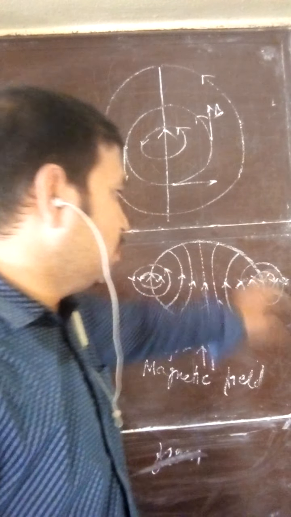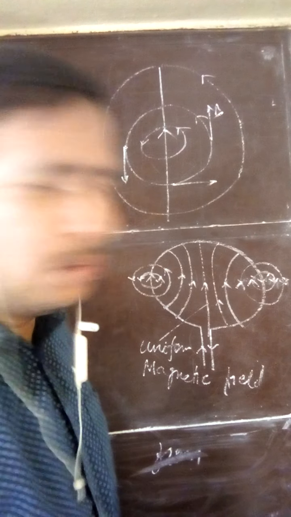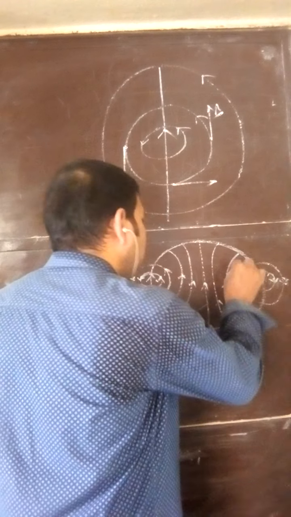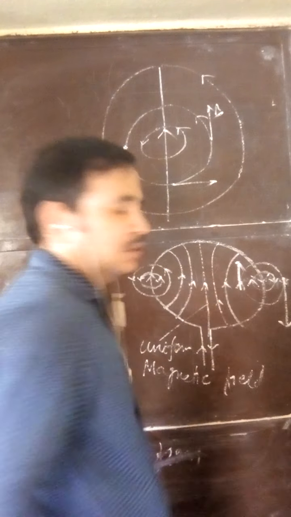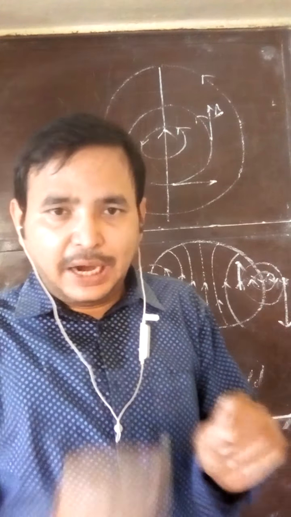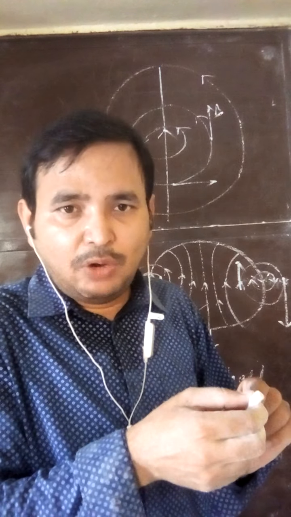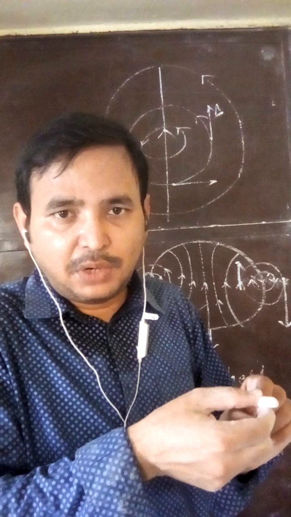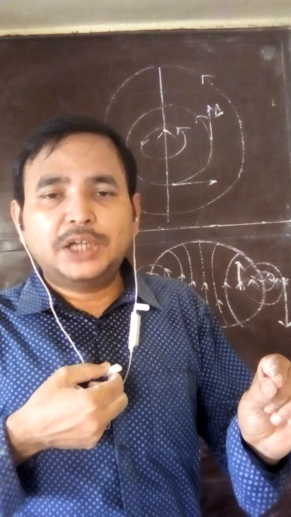So what are the things which you have to note here? That if you want to know the magnetic field direction inside the loop, if you draw the tangent, you can see here. But outside the loop, if you will draw tangent, you will get like this. So in three dimension, if this is the wire, and if I am drawing the tangent, it will go outside the loop. If I am drawing the tangent on the magnetic field line, it goes towards you. But inside, it will come towards me.